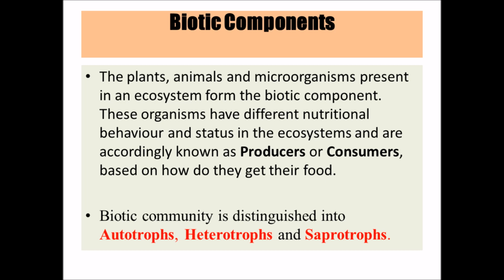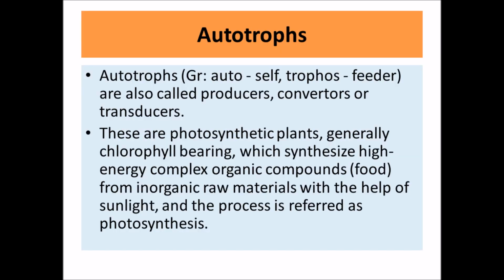The other kind of classification is based on how they get their food. These biotic components are divided into autotrophs, heterotrophs, and saprotrophs. Autotrophs are the ones who can make their own food. They are not dependent on others, and that's why they are called producers. Sometimes they are also called converters or transducers. How are they able to make their food? Because they are the only ones who can tap solar energy.